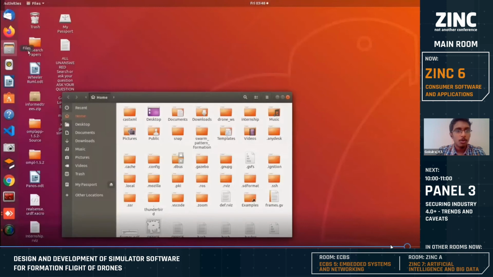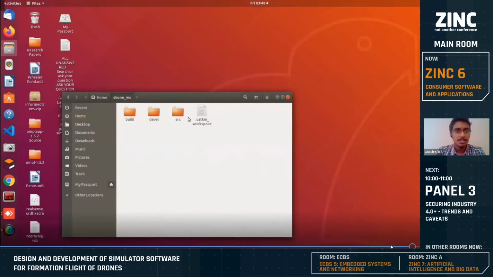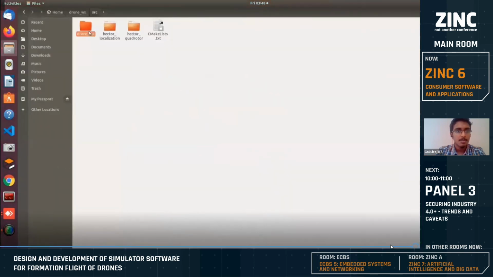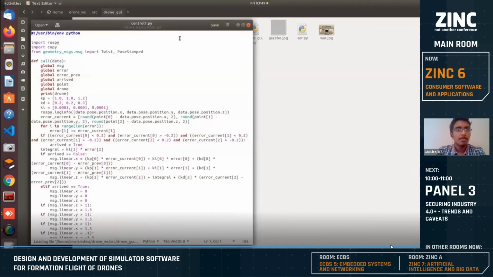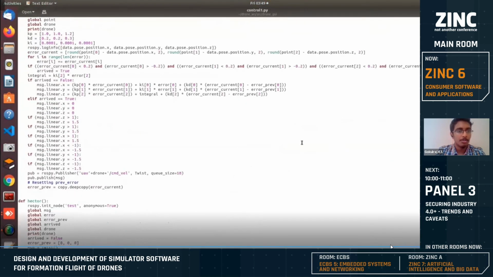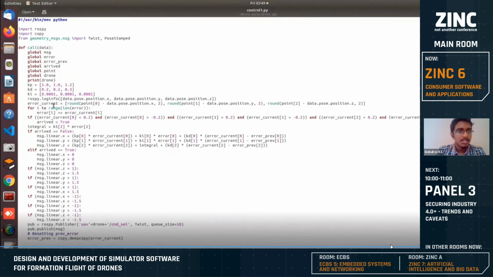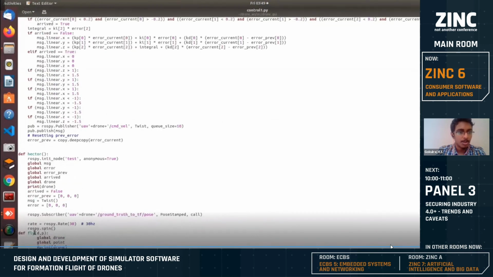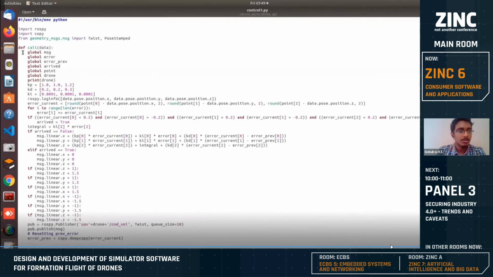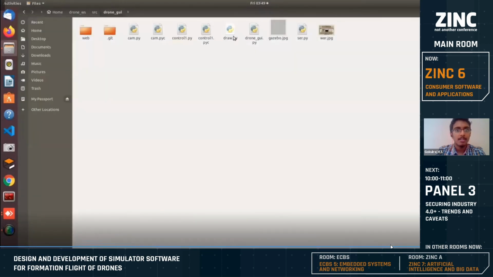Okay, now if you open the particular package which you downloaded, the control1.py, this is the place where you have to replace your algorithm. So first we are taking input as drone number and the P is nothing but the point XY coordinate. Then it is sending to this function. This is my PID algorithm, which generates the command velocities according to the error.